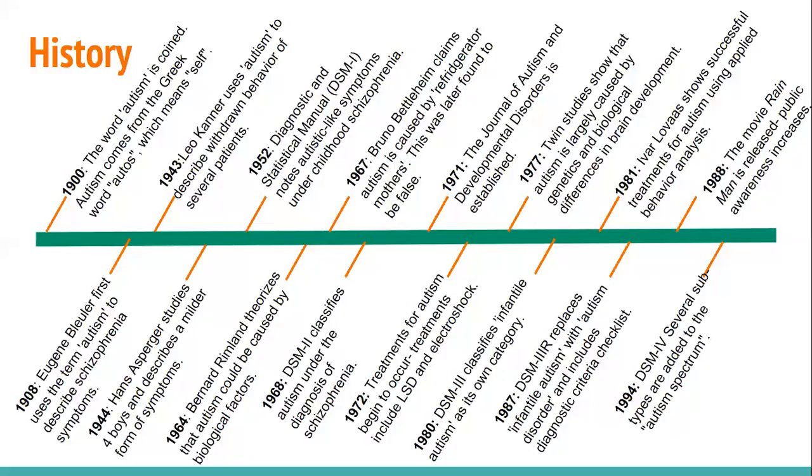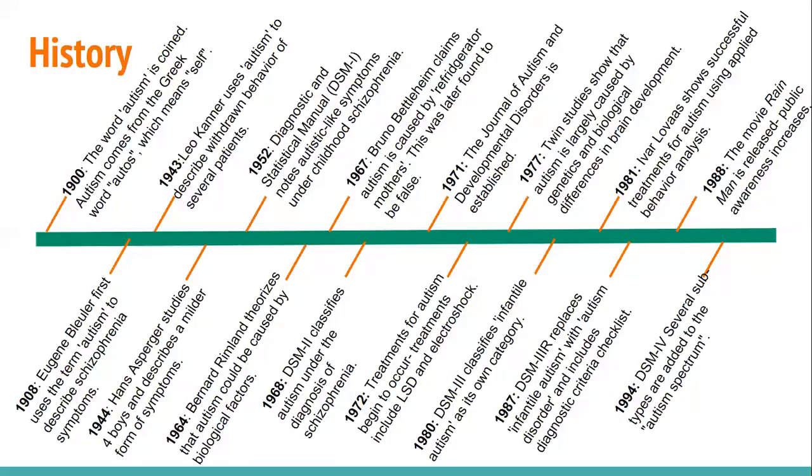In 1981, Ivar Lovaas was a behaviorist who showed successful treatments for autism using applied behavior analysis. Then in 1987, the DSM was revised and replaced infantile autism with autism disorder and included its first diagnostic criteria checklist.